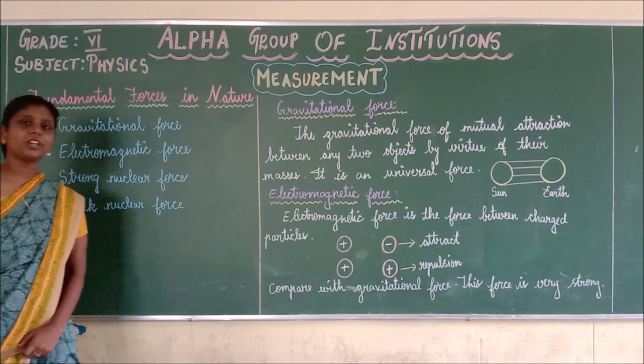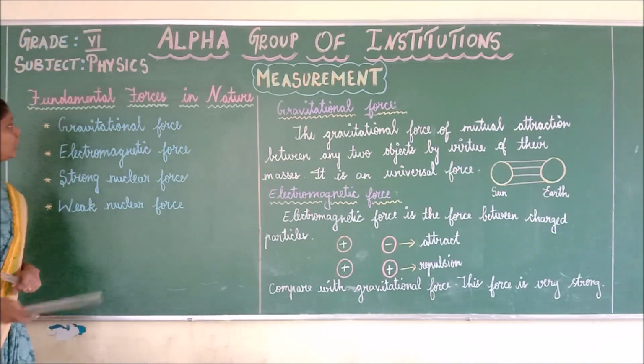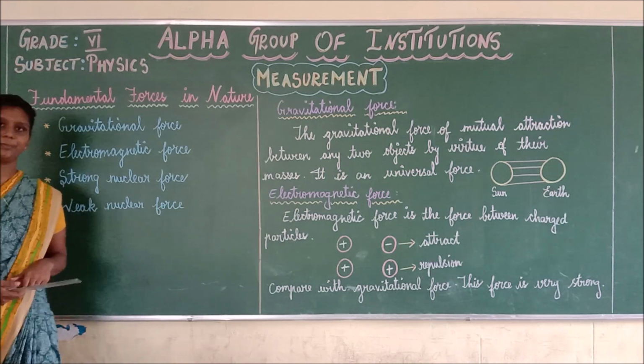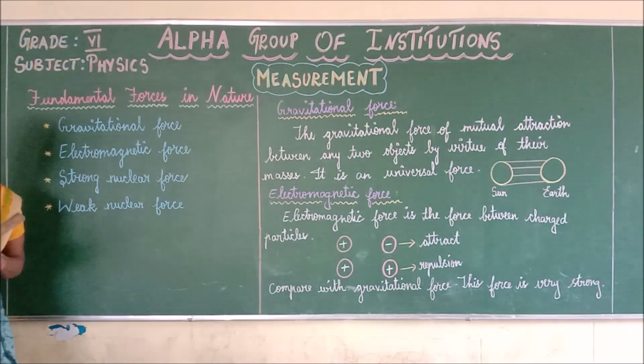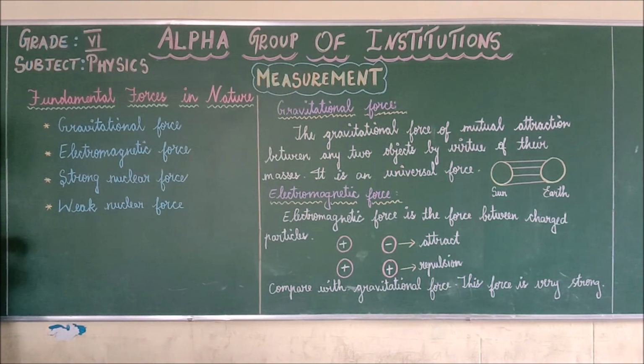In the previous class, what did we discuss? What is measurement and what are the four forces in nature. Now, in this class, we are going to discuss the full explanation of all the four forces. What are the four forces? First is gravitational force, electromagnetic force, strong nuclear force and weak nuclear force. Repeat after me: gravitational force, electromagnetic force, strong nuclear force and weak nuclear force.